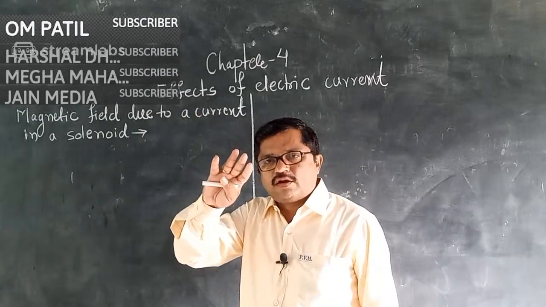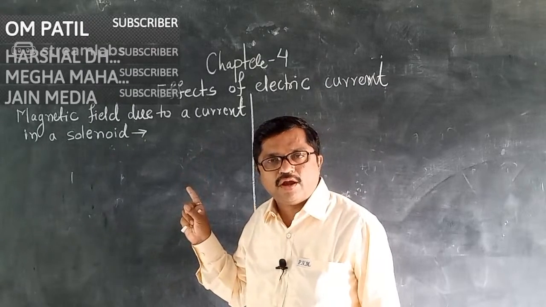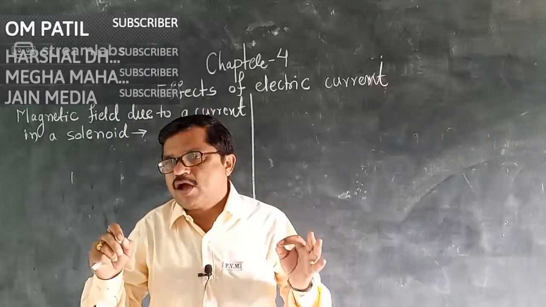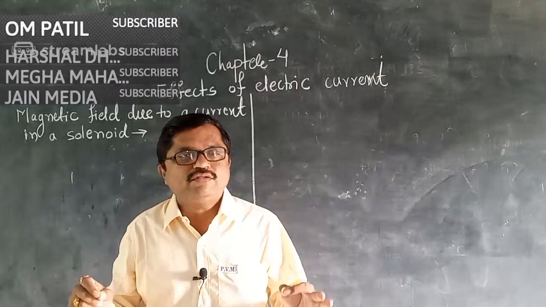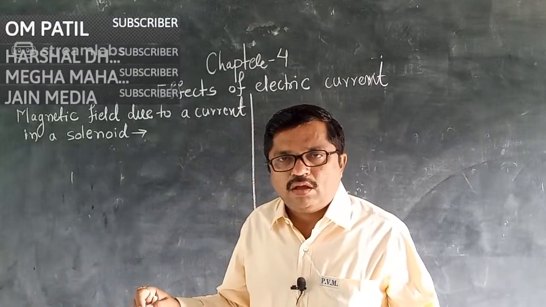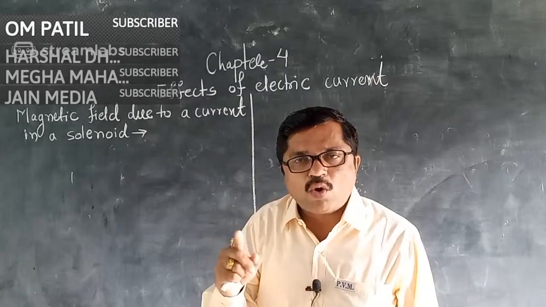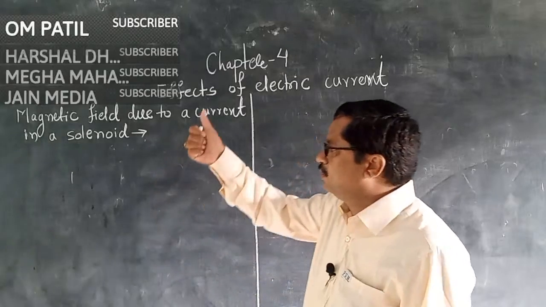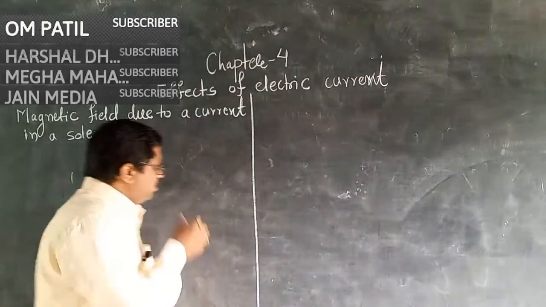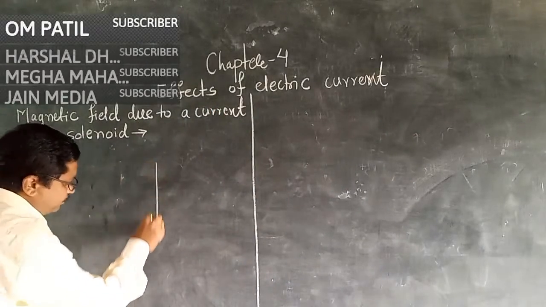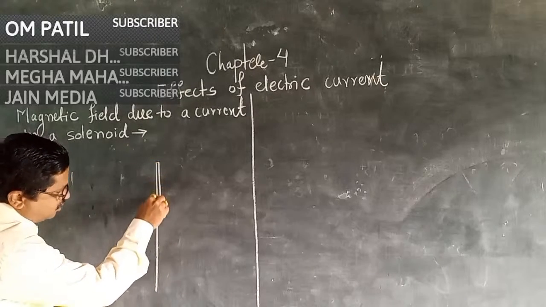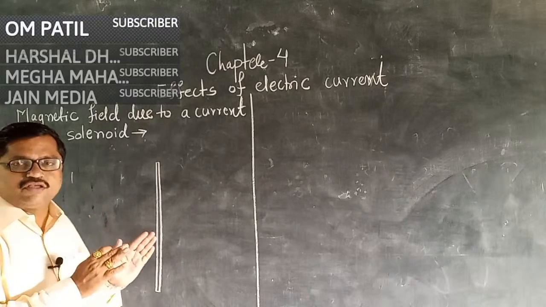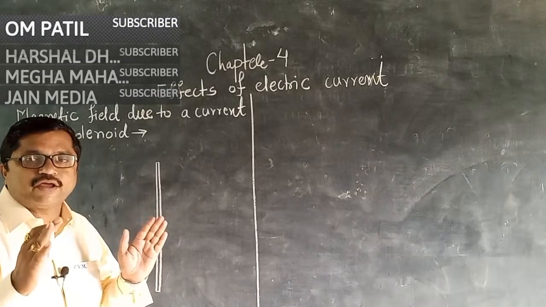Now concentrate on the board and on my lecture. I am repeating as it is important. What is the right hand thumb rule? Imagine that you are holding a current carrying conductor in your right hand, like this. I am drawing the diagram. Imagine that this is a current carrying conductor and this conductor is placed in your right hand.